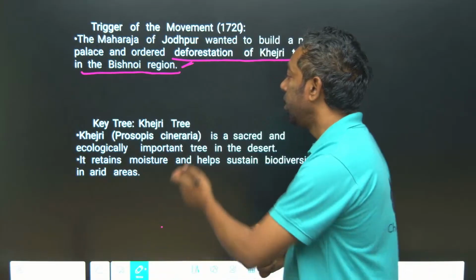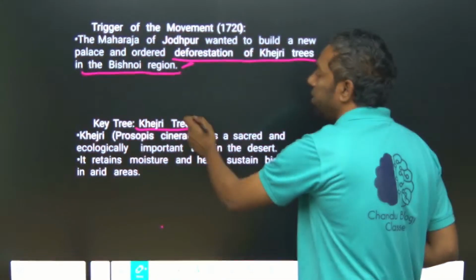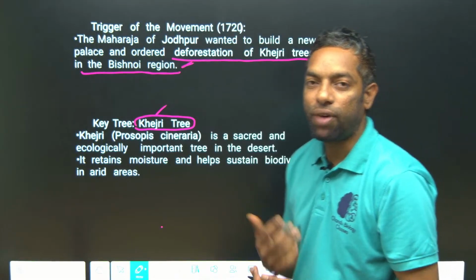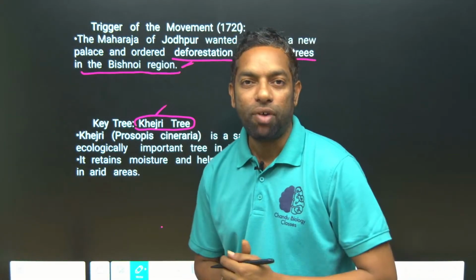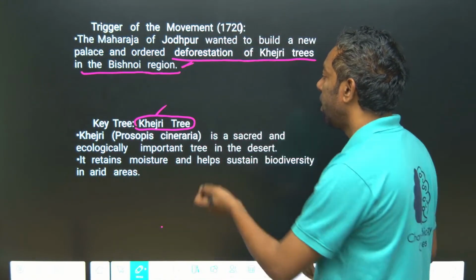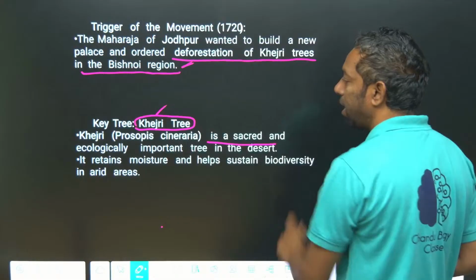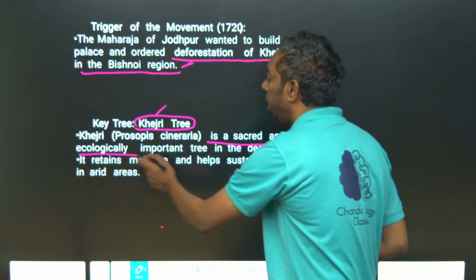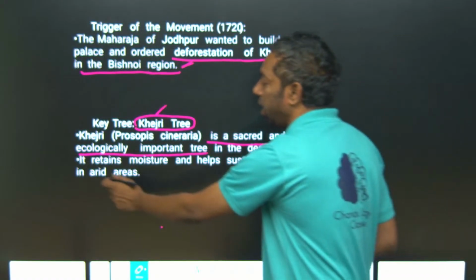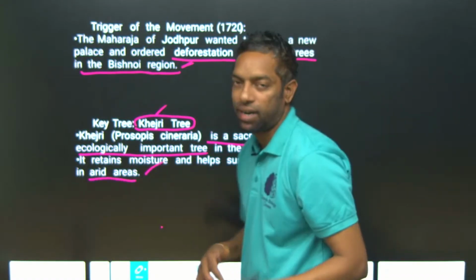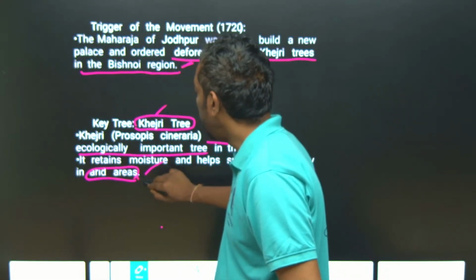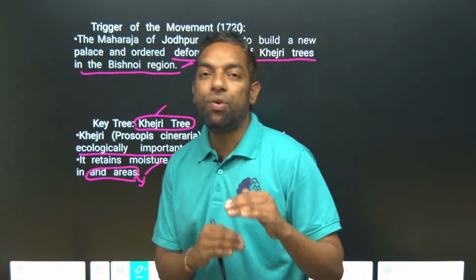The tree is the Khejri tree. This is an important keyword for the exam: the Bishnoi community fought for which kind of forest? The tree's name is Khejri. It is a sacred, ecologically important tree that helps to sustain biodiversity in arid areas. Rajasthan is actually an arid area, where there is no water, and the land has little water holding capacity.